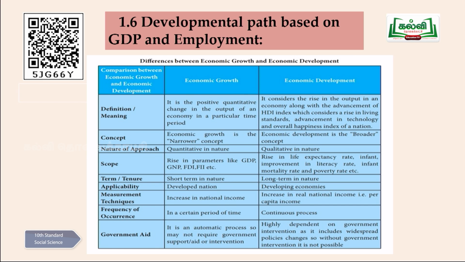See the child rate. Infant means here child. Child improvement: how a child is improving, how a child is studying. So that is why we insisted on the new education policy also, isn't it? Our Prime Minister has introduced a new education policy. The reason is that the child has to grow. So that is the intention of doing all these things.